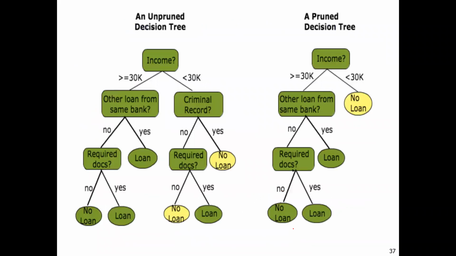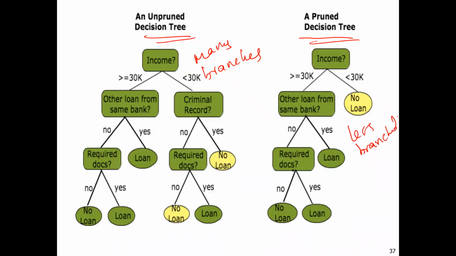So here we have two examples: an unpruned decision tree and a pruned decision tree. The unpruned decision tree has many branches, and the pruned decision tree has fewer branches. By removing unwanted branches, removing unrelated branches, removing outliers, removing all the extra branches, we get a pruned decision tree which has all the final leaf nodes with fewer branches.